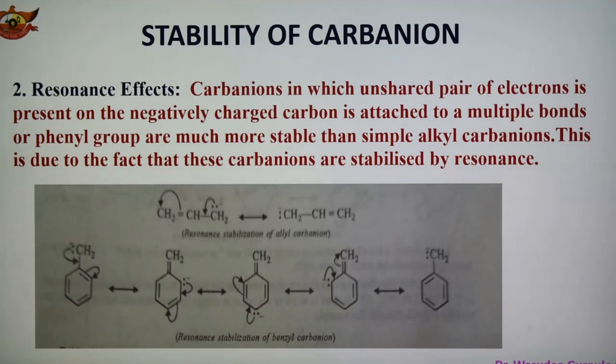So we can explain the stability on the basis of this resonance effect. We get a large number of structures, so it is more stable. Phenyl groups are much more stable as compared to the alkyl carbanion. Again, this is important: phenyl group containing compounds are much more stable as compared to the simple alkyl carbanion, because carbanions are stabilized by resonance. So two effects are there: the stability of carbanion can be explained on the basis of the inductive effect and the resonance effect.